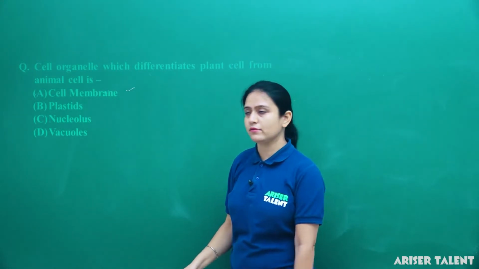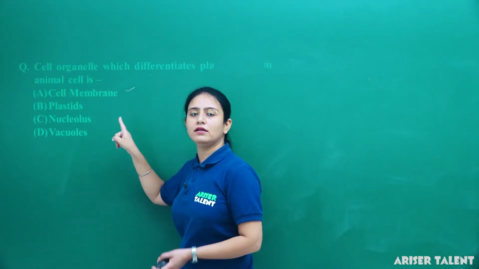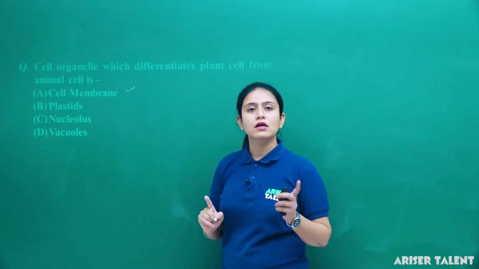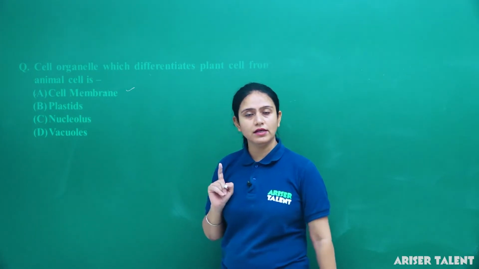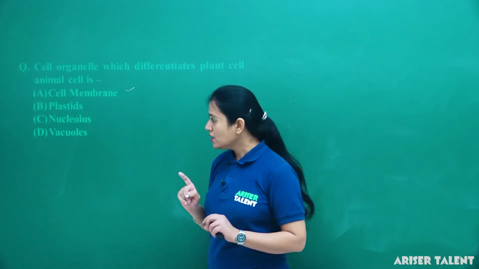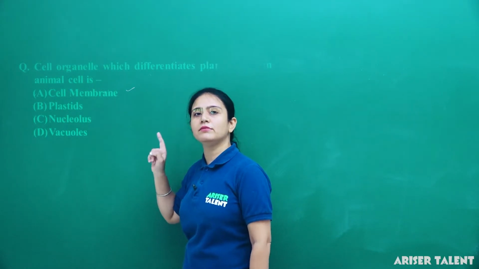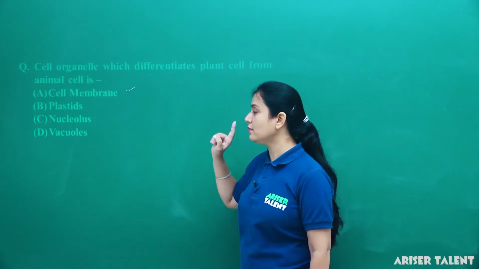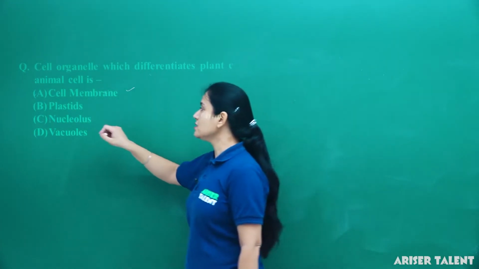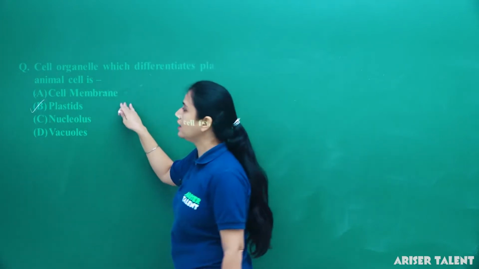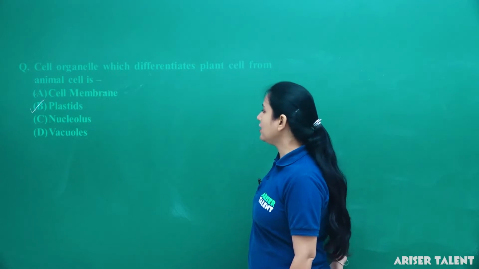Nucleolus is present both in animal cell and plant cell. Vacuoles: the difference is only that plant cells have a large central vacuole, but animals have small vacuoles. Okay, if vacuoles are present in the animal cell, then they are very small in size. So all these cell organelles are present in both plant and animal cells, but only the plastids are present only in the plant cell. Plastids, which are responsible for different colors, are present in plant cells. So option B is the correct answer.